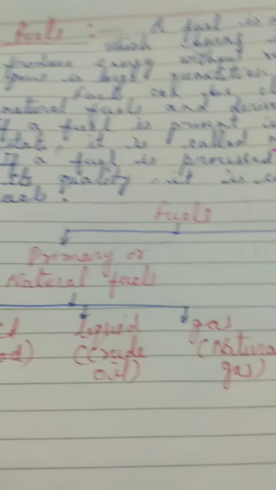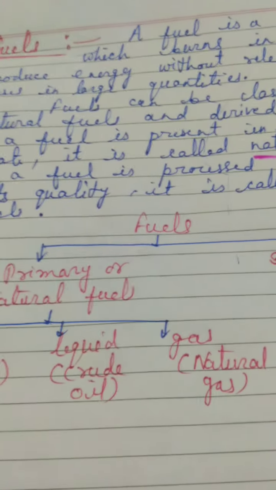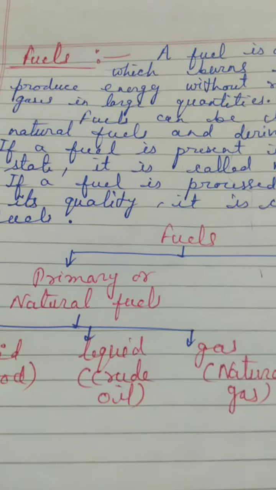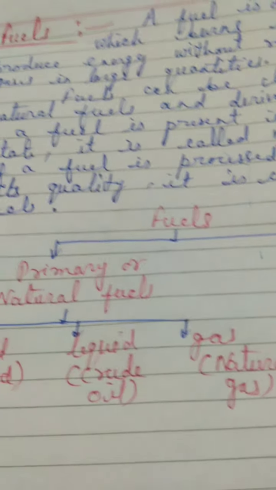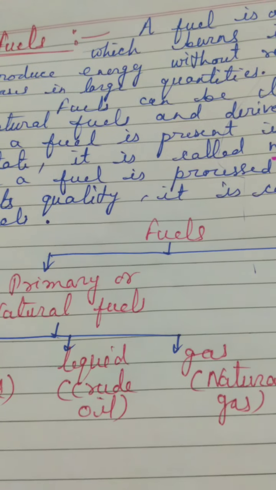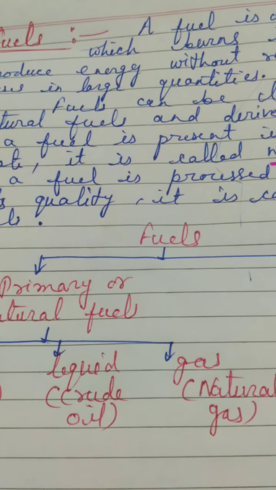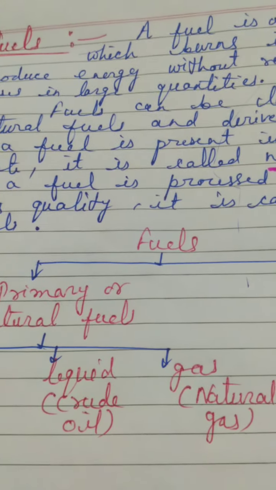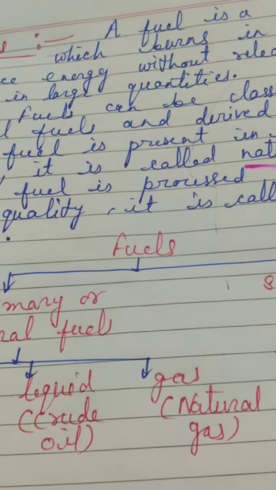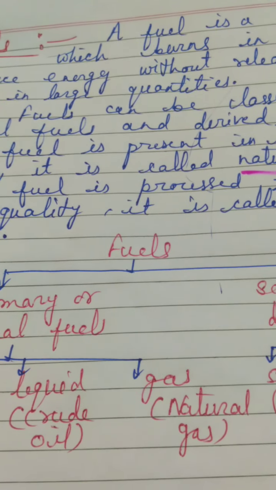I have told you. Now I am moving towards that natural resource which is actually fuel. Fuel can be a natural resource, and fuel can be a man-made thing also. So what is fuel? Fuel is a substance which burns in air to produce energy without releasing harmful gases in large quantity. Then you will say, ma'am, when we burn the fuel, gases are released in the air, and these are pollutants.